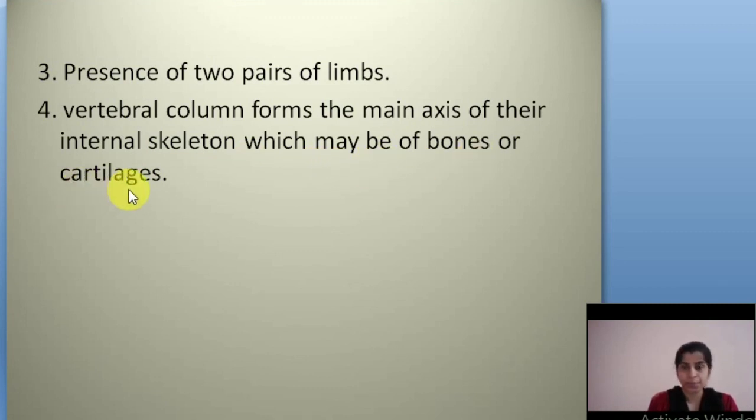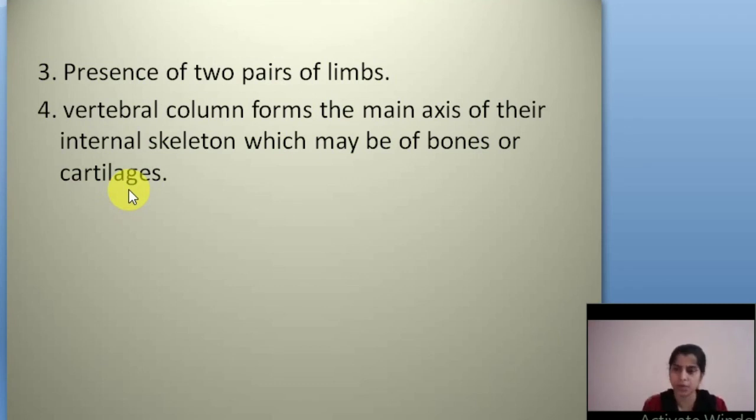Without our backbone, our vertebrae, can we stand properly? No. All the vertebrate animals have this backbone.